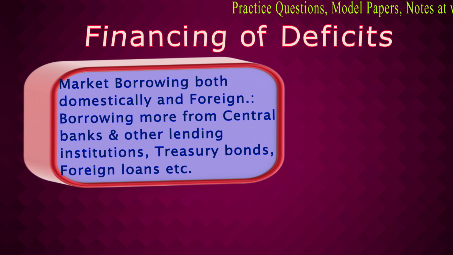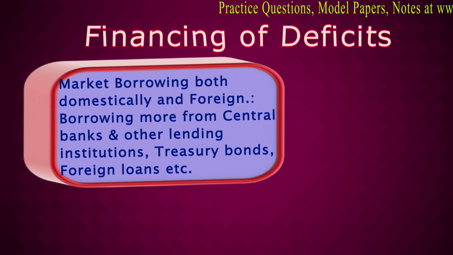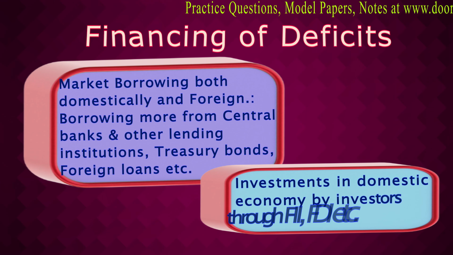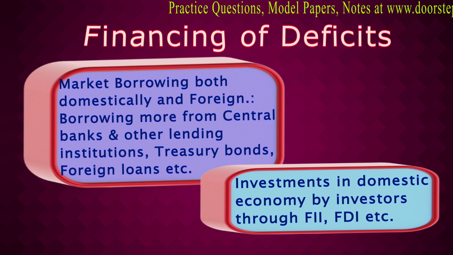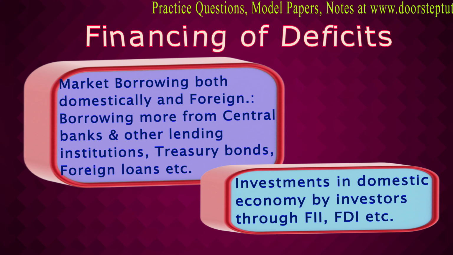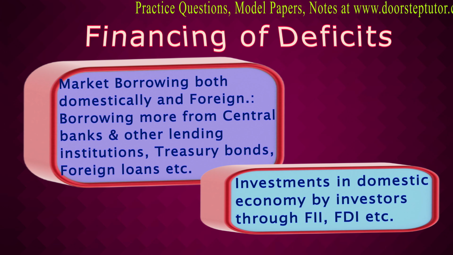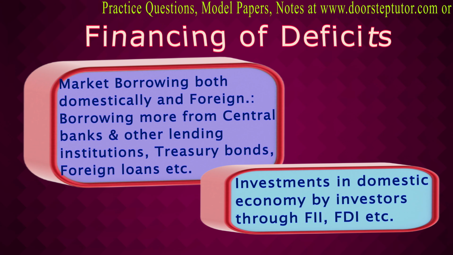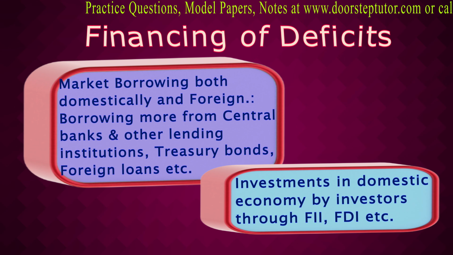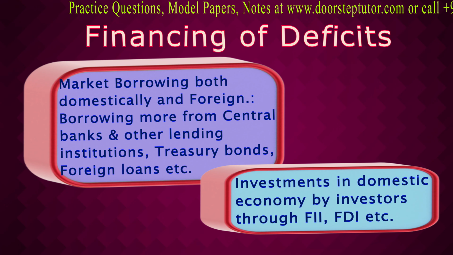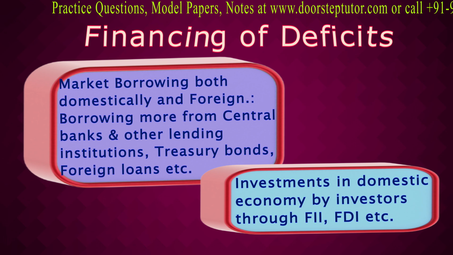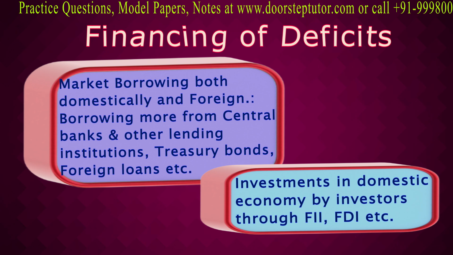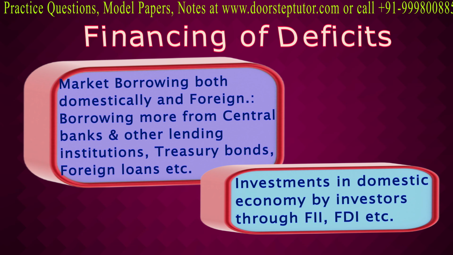Whereas when borrowing takes place from the international market, it is through foreign loans. Second, the deficit is also financed through FII and FDI. When FDI and FII come, the deficit is financed in some way because investment comes into the economy and that money is actually used. Thus, deficits can be financed through increasing investment through FII, FDI and market borrowing from the domestic market and from the international market.